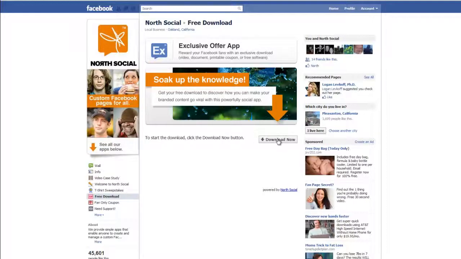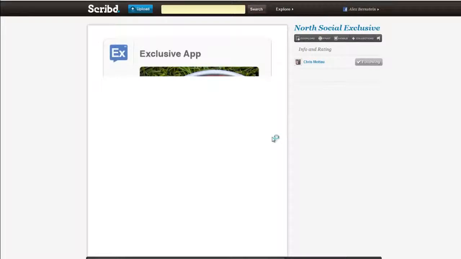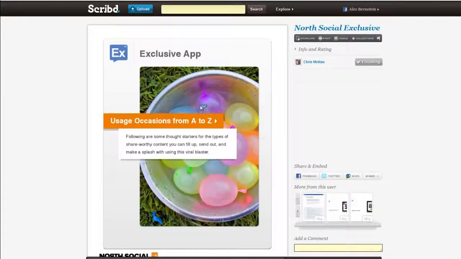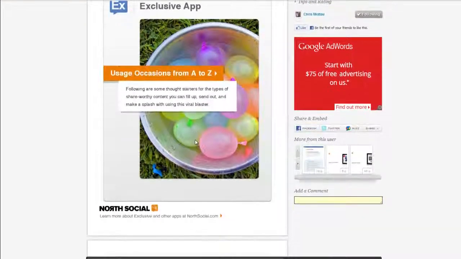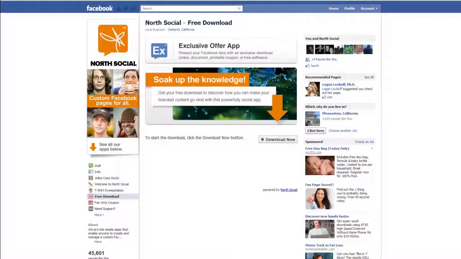And we're using it on our fan page right now to give away a white paper. So when you click it, it starts to download. It'll download it right into their browser. You can also link to external document hosting. You don't have to have a download delivered. We're linking over to a usage document that talks about all the different ways from A to Z that you could use this tool. It's a great one to read if you're thinking about using this app.